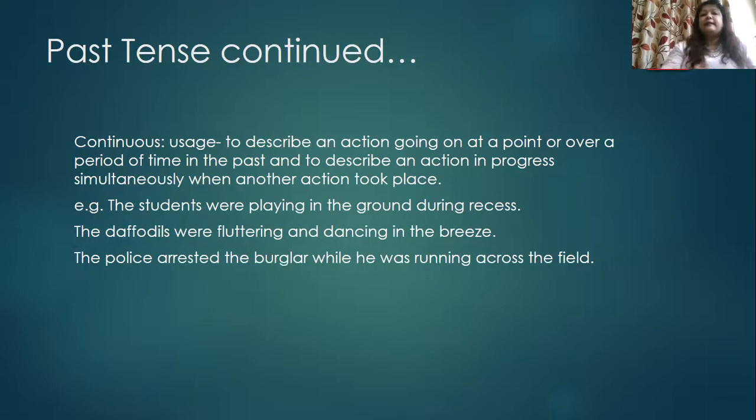Now, the second type, to describe an action in progress simultaneously when another action took place in the past. Consider this sentence. The police arrested the burglar while he was running across the field. So two actions are taking place here. One is the burglar is arrested, and another is that during that time the burglar was running across the field. So both the actions are happening simultaneously.